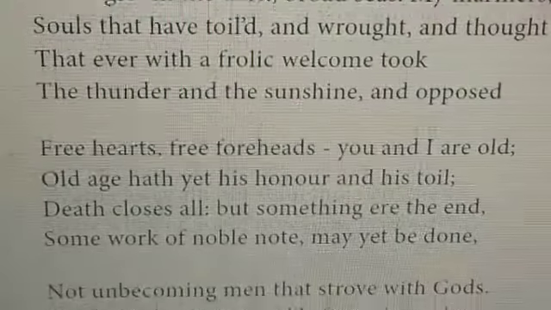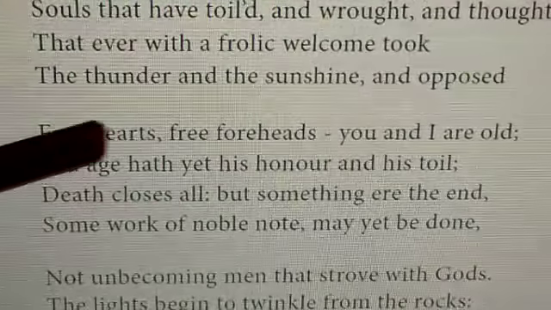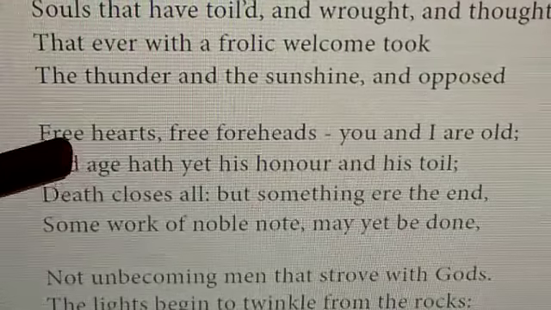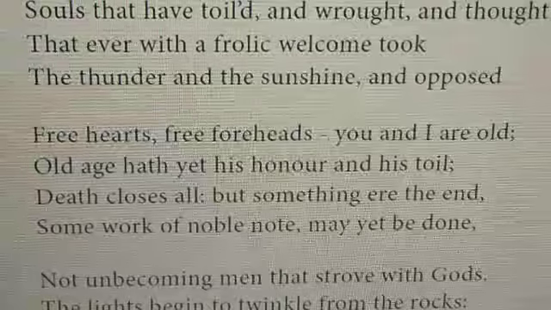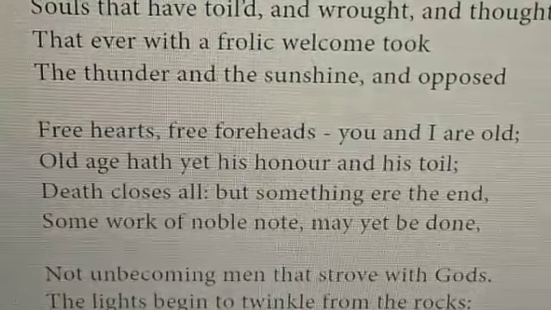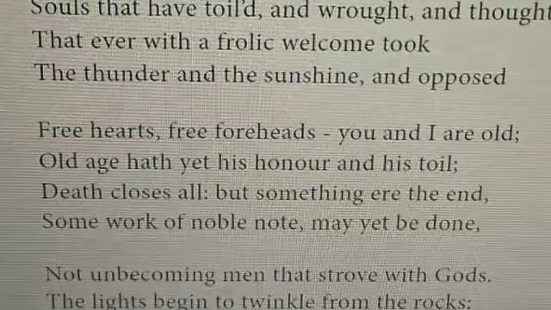"Free hearts, free foreheads." Free is repeated. So it is anaphora. Repetition is there. So free, anaphora.